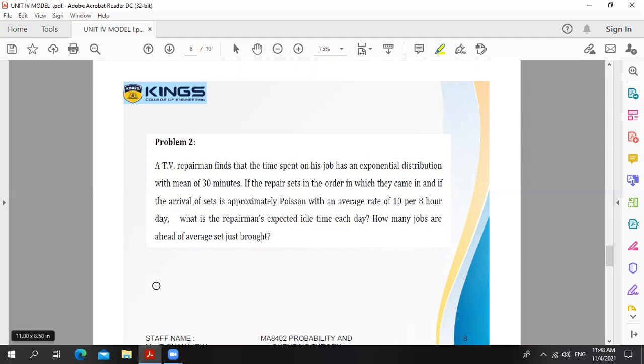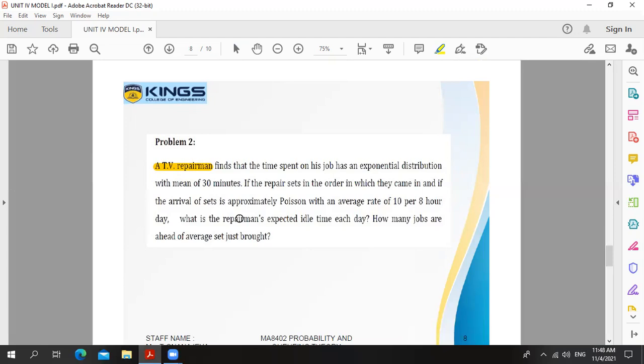So first we are identifying the type. A TV repairman. It means in a TV repair station, there is only one serviceman. So number of servers is 1. In this problem, the capacity is not mentioned. Therefore, we are taking infinite capacity. Therefore, this problem is under the M/M/1 infinity FIFO model 1. So first we identified the model. This problem is under model 1. The reason is server 1, capacity infinity.